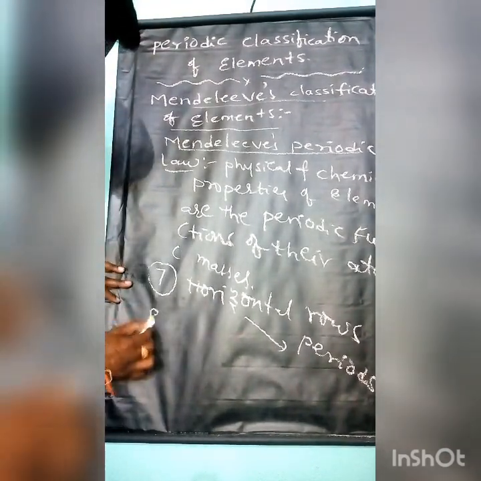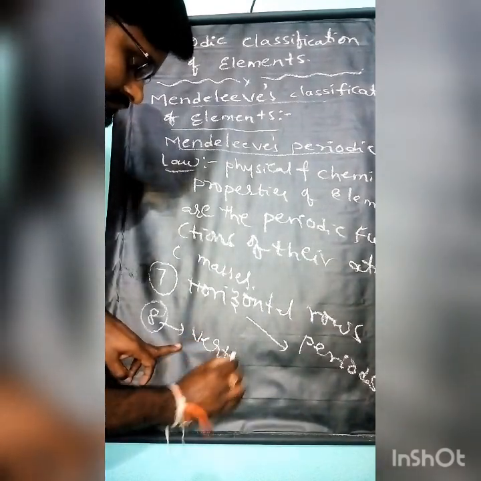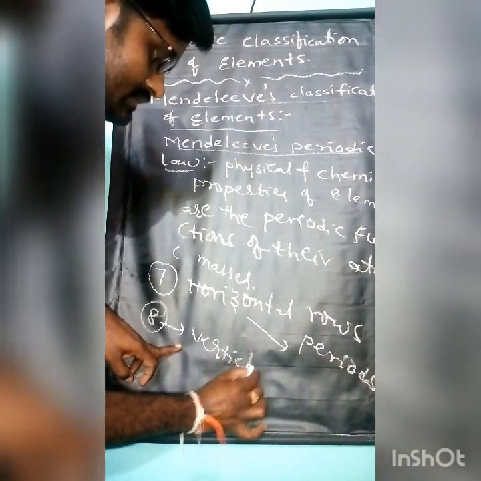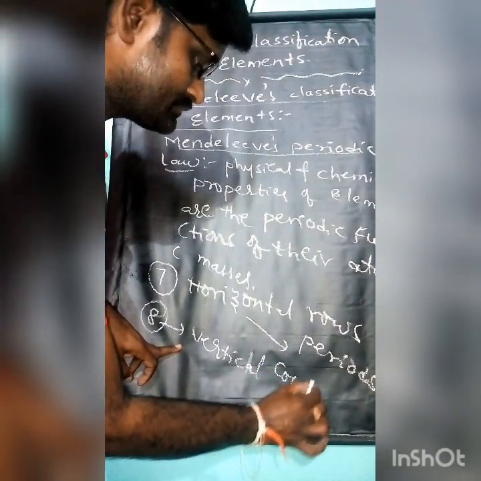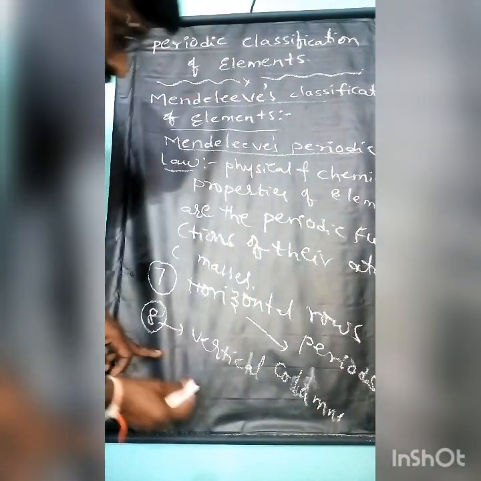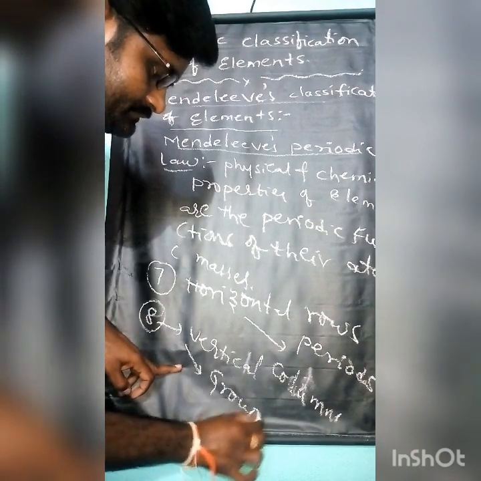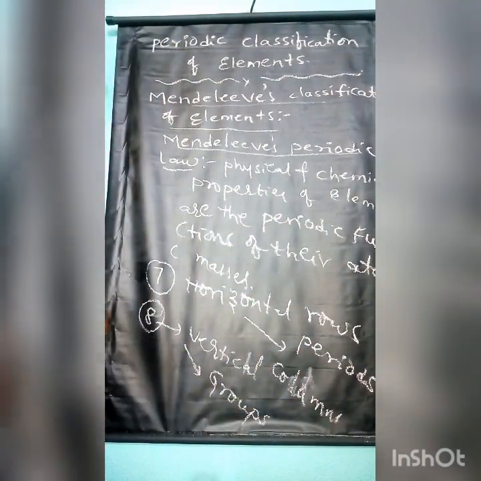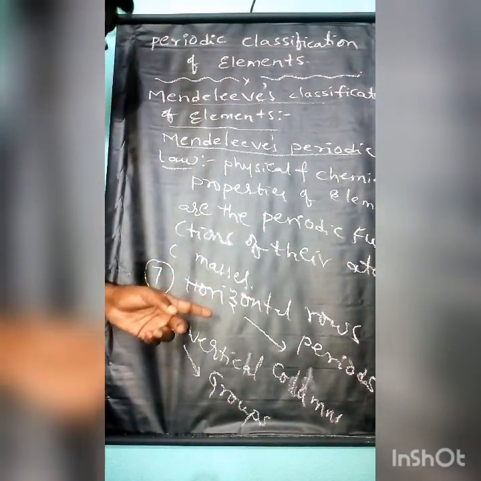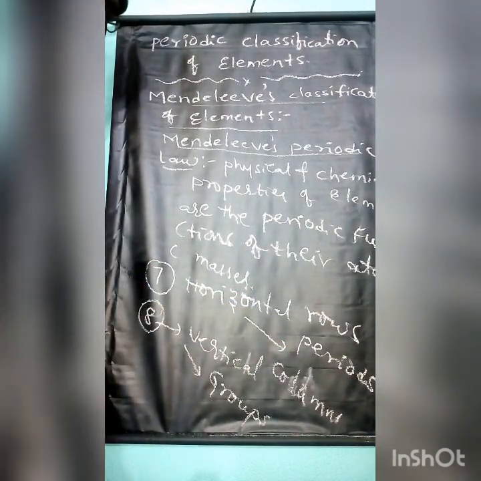And 8 vertical columns. These vertical columns are known as groups. In his classification, 7 horizontal rows are there, they are named as periods. 8 vertical columns are there, they are called as groups.